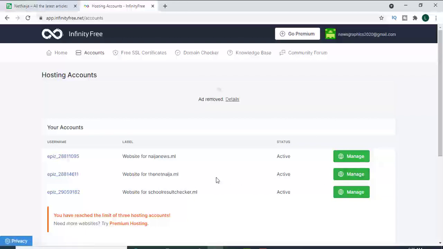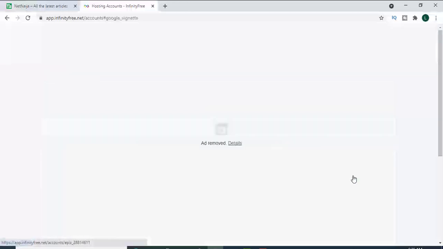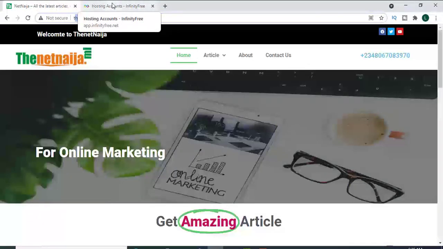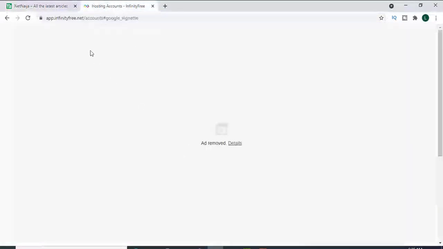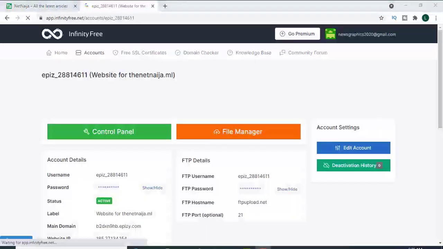So what I have to do is that if you already have your domain, you have to come to your account where you purchased your domain, your hosting account, and then you click on manage if you are using the same InfinityFree like me. But maybe your own case is different. But whichever way, they are almost the same. Okay? So basically, we have to go into our control panel.